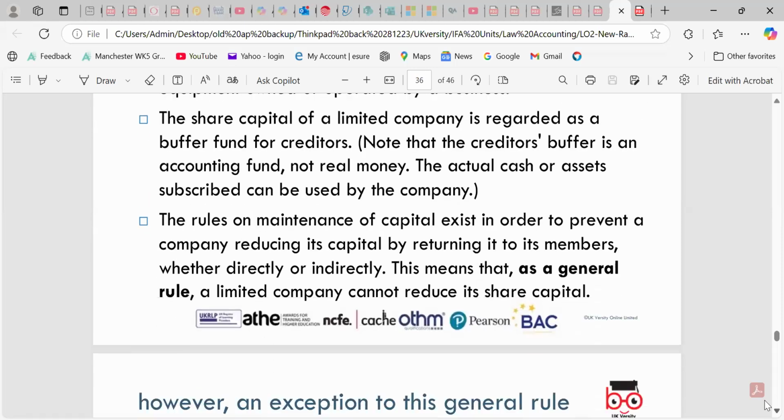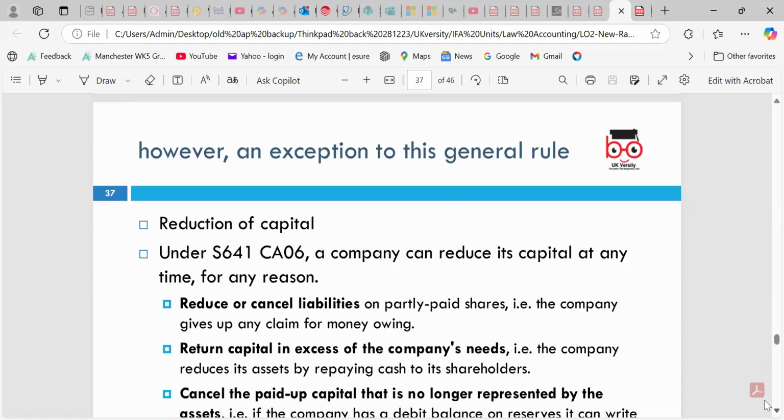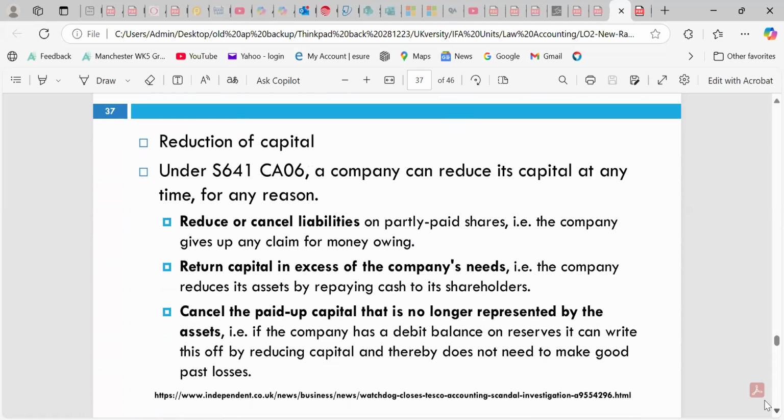And a limited company cannot normally reduce its share capital. Reduction of capital under section 641 of the Companies Act 2006 allows capital to be reduced at any time. It can be reduced by cancelling liabilities on partly paid shares, where the company gives up any claim to money owing, and by returning capital in excess of the company's needs.